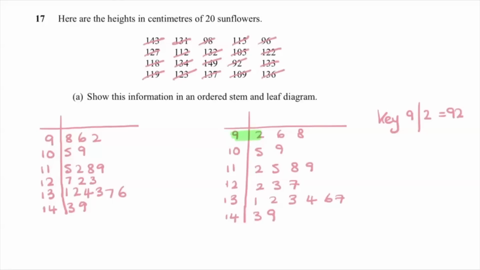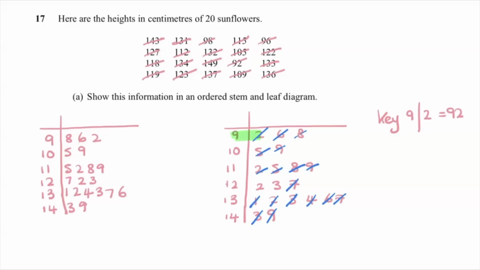To find the median, we just obviously need to cross off until we find the middle. I'm a bit lazy. I like to cross off in chunks. So you would always cross the smallest with the biggest, the next smallest with the biggest. But as I say, I can get a bit lazy. So I'm going to just do a chunk. I'm going to go 3 small ones and then go back 3 big ones. Go forward a couple, go back a couple. I don't go crazy because I don't want to lose my place.